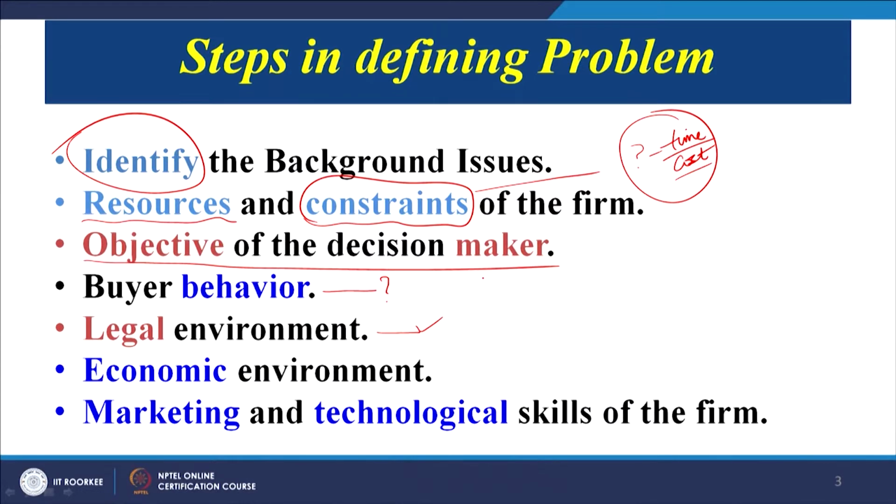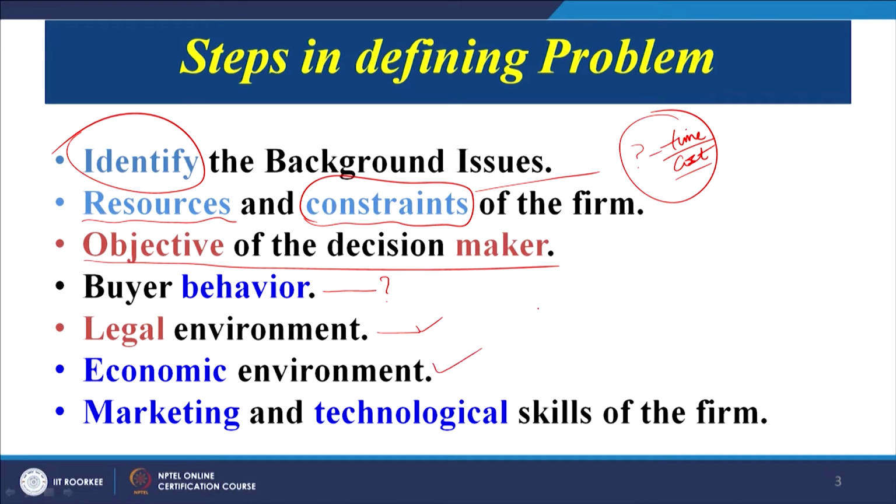Definitely we will start to look at our product, critically analyze whether it is environment friendly, and if not, how we can make our product environment friendly, what are the changes required in the materials, in the design, in the processing techniques, so that if there is a legislation focusing on specific things related to the environment, we are able to comply with it. So the legal environment is also equally important.